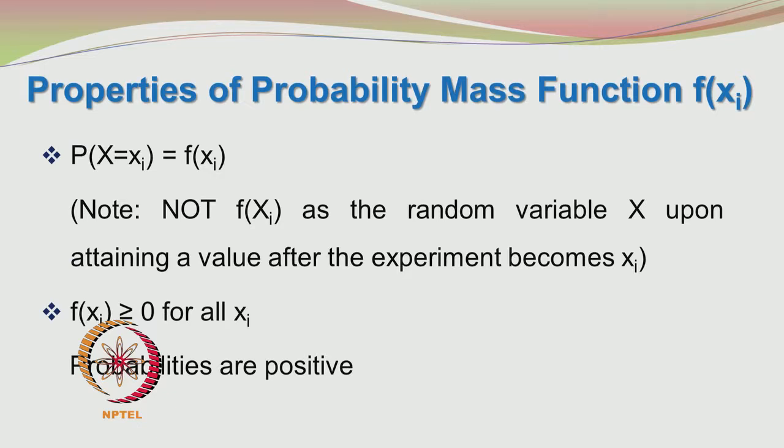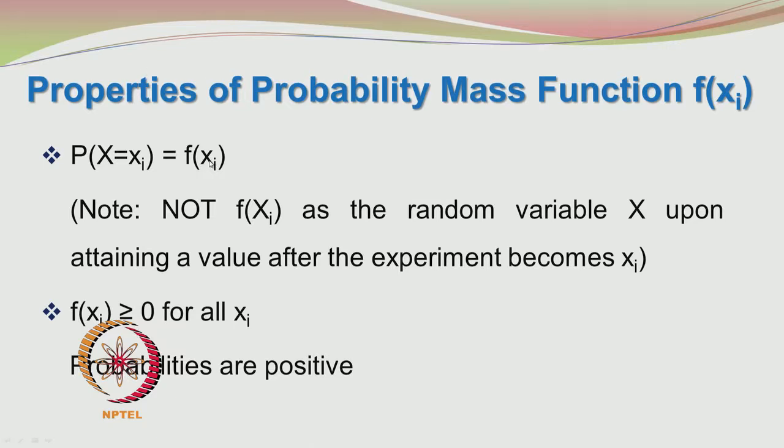Please note the definition again: probability that X is equal to xi. That means, what is the probability that the random variable capital X takes the value small xi, and that is given by the probability mass function f of xi.